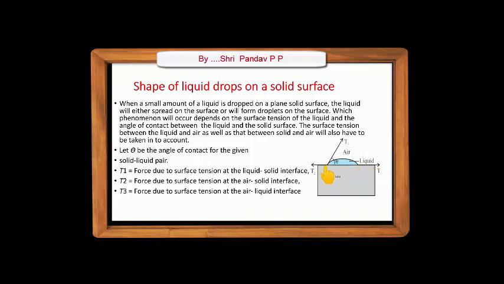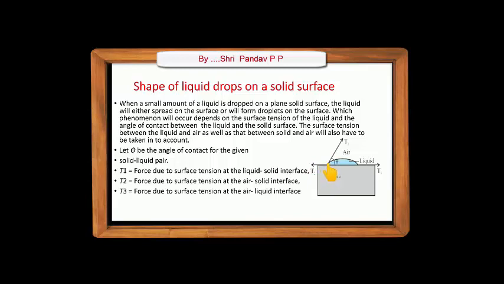Now second is T2. T2 is the force due to surface tension at the air-solid interface. Upper part is air and lower part is solid. This is the interface between solid and air. Hence T2 is the force due to surface tension at the air-solid interface.